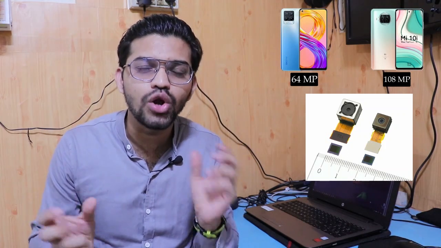So ultimately the amount of light captured by each individual pixel is what matters to process the image, and if the size of the individual pixel is more, it will capture better light. So this is the reason, if you compare the 108 megapixel and the 64 megapixel, the image quality will be the same in both. The resolution is different, but the overall image quality will be the same. So guys, I hope you understood what a megapixel is in the camera, and how that megapixel affects the image sensor size.